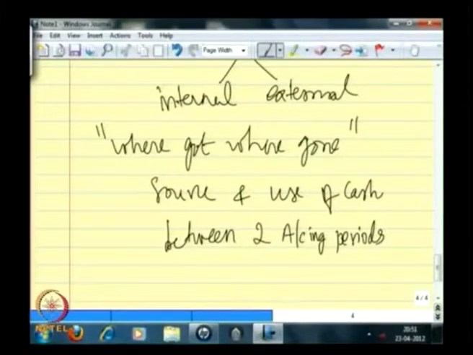Let us say we had a balance sheet at the end of one accounting period, and we have a balance sheet at the end of the successive accounting period, and in each balance sheet you will have the cash figure. So you will find that there is a difference.